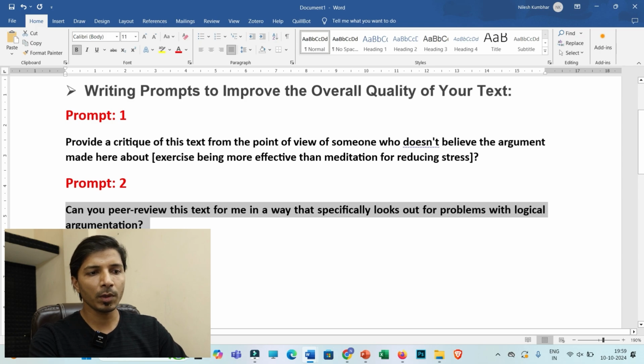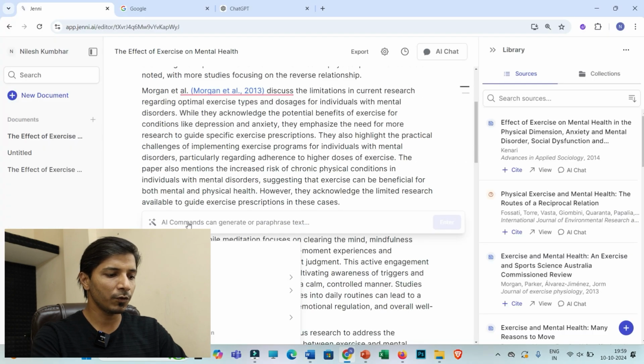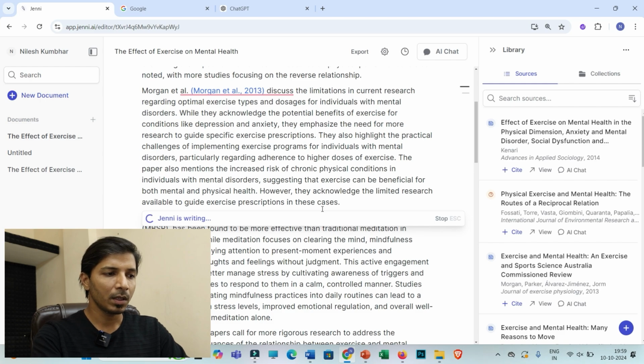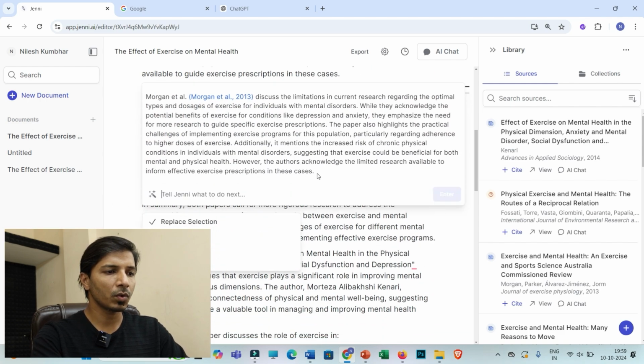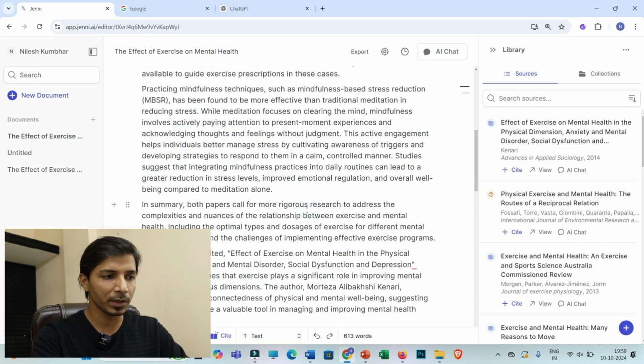It means if there is a problem with my logical argumentation, then we'll get some insights or problems, so that you can restructure your argumentation to present better information. You can paste that here, press enter, and you will get this information. So you have to go through this information, and accordingly modify your text.